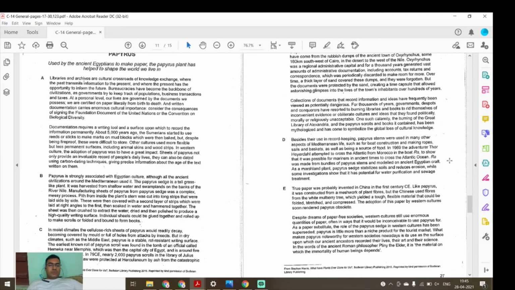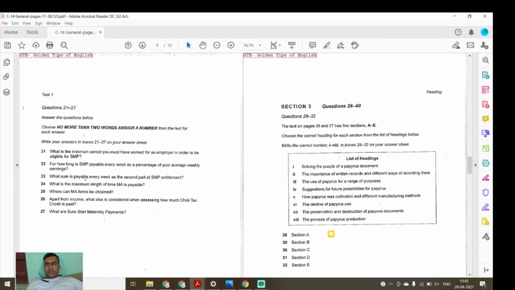Pith from inside of the plant's stem was cut into long strips and laid side by side. These were then covered with a second layer of strips which were laid at right angles to the first, then soaked in water and hammered together. The sheet was then crushed to extract the water, dried, and then high quality individual sheets could be glued together. And I think it is telling about the process of making sheets.